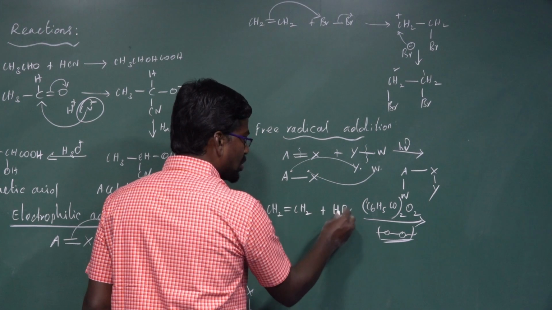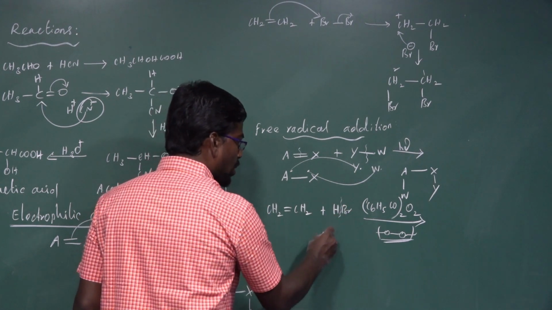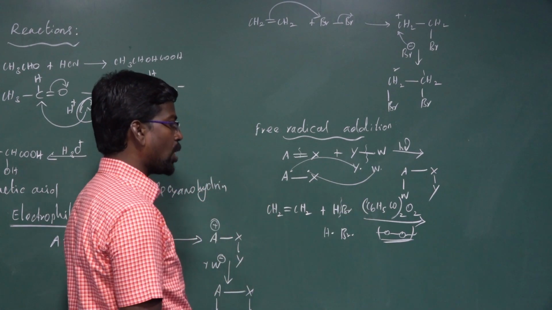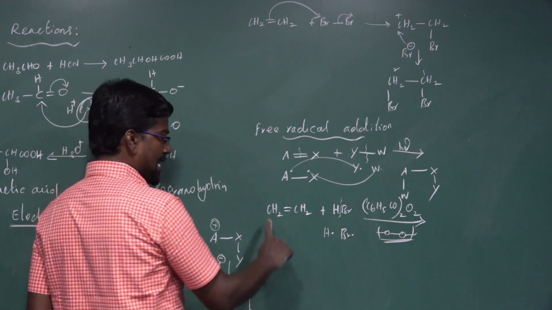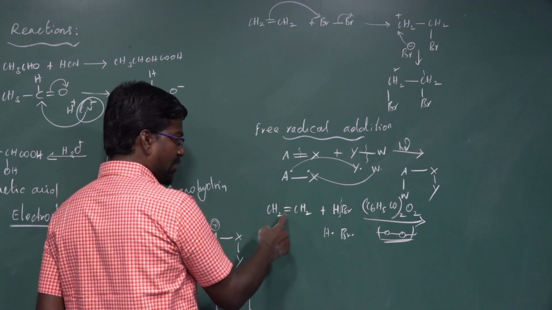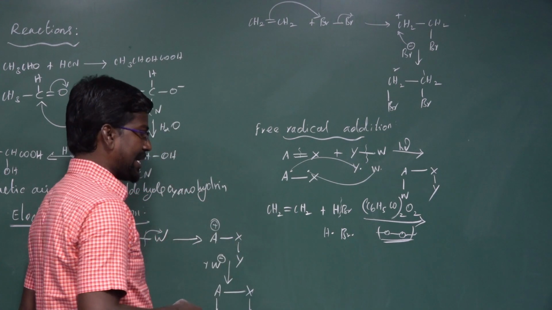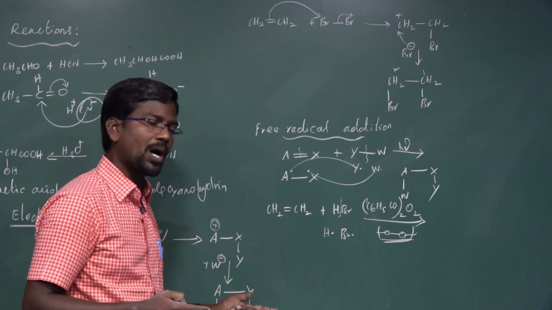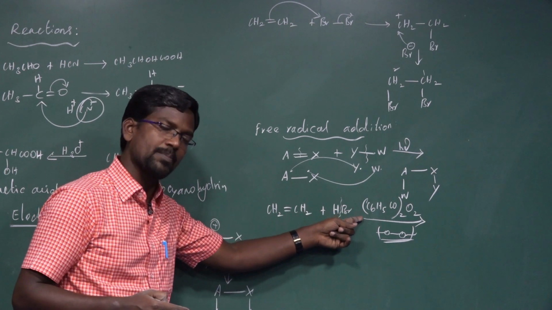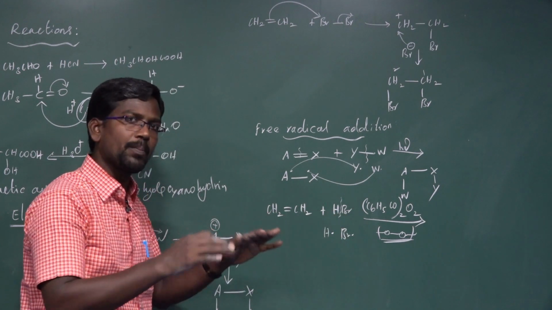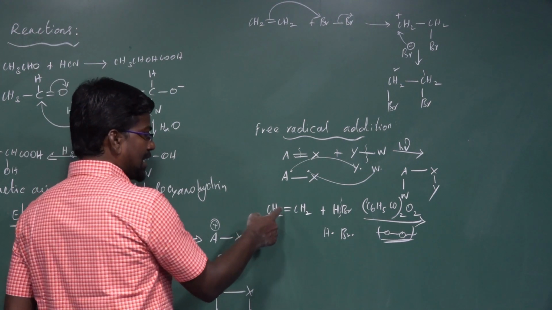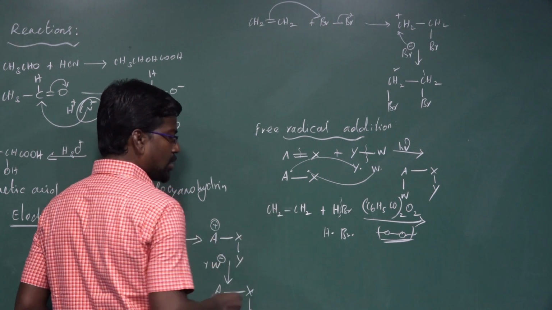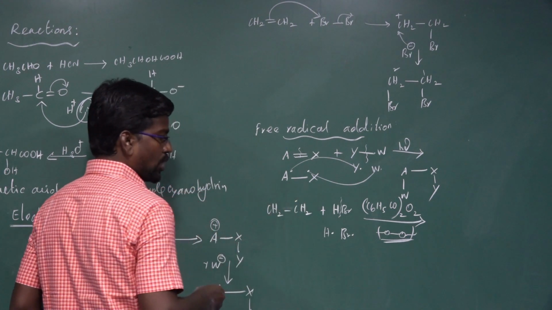These compounds are used to dissociate hydrogen bromide into a hydrogen radical and a bromine radical. Simultaneously the carbon-carbon pi bond breaks, because in ethene there are two bonds: one is a sigma bond and one is a pi bond. The sigma bond is strong and the pi bond is weak. That's why in the presence of peroxide the pi bond breaks. The two electrons split, one moving to each carbon atom.